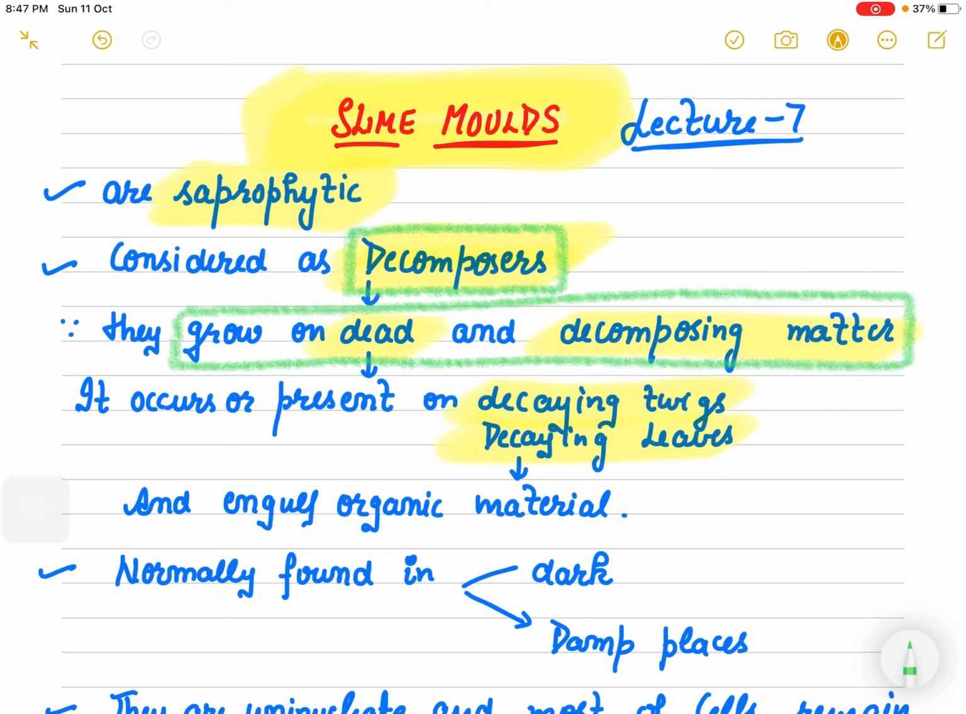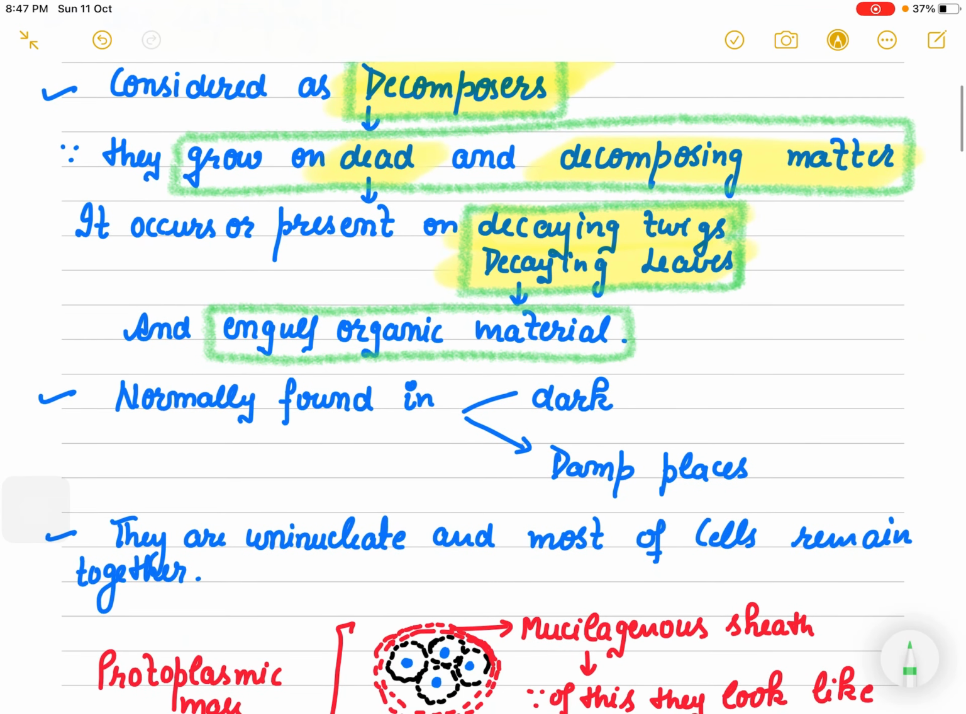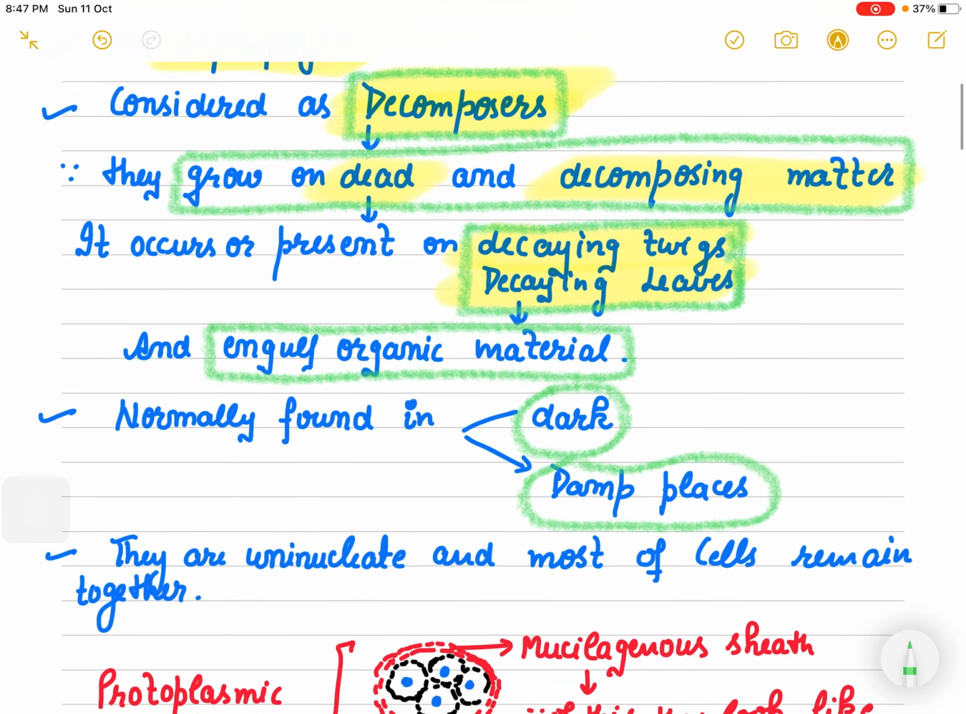They grow on decaying twigs, they grow on decaying leaves, right? And basically they engulf the organic matter from this dead matter. It can be leaves, it can be other decomposing matter. Normally they are found in dark and damp places, so they are known as decomposers also.